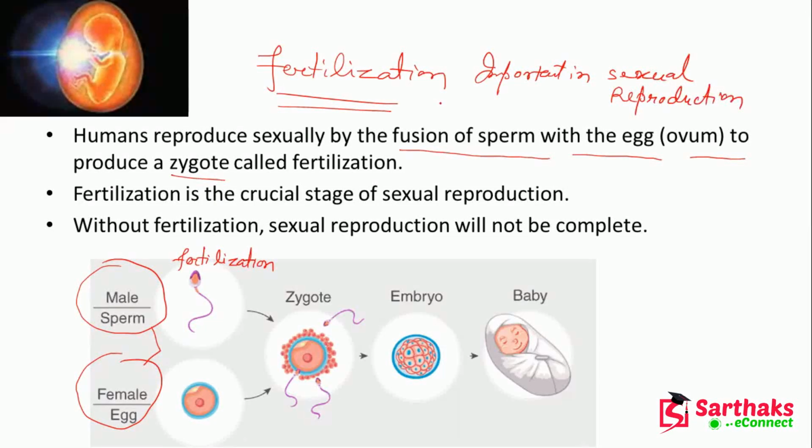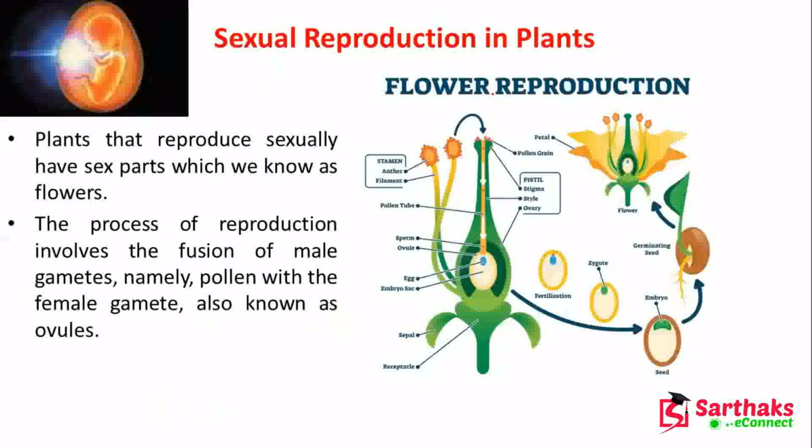The fertilization is very important in sexual reproduction. Now, the sexual reproduction in plants, now we will study. A little bit of things you know: this is the flower, and here you can see that these are the anther and filament. This is the anther, and this is the filament, and this is called the stamen.